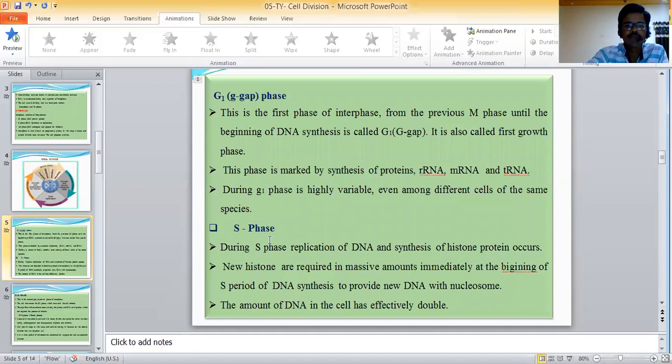Next, S phase. During S phase, replication of DNA and synthesis of histone protein occur. New histones are required in massive amounts immediately at the beginning of the S period of DNA synthesis to provide the new DNA with nucleosomes. The amount of DNA in the cell has effectively doubled.